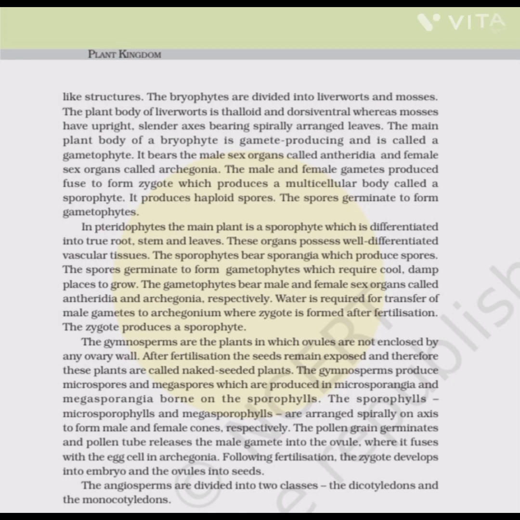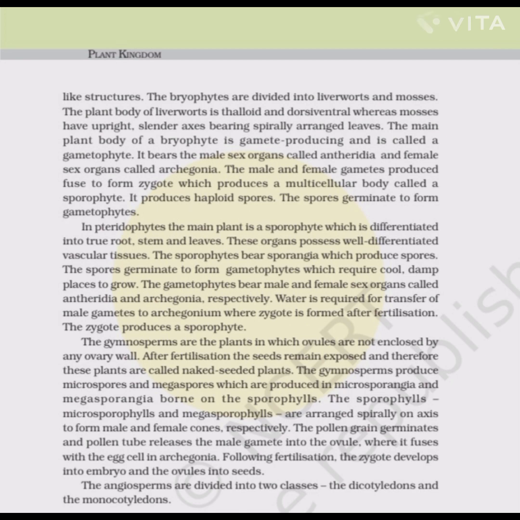In pteridophytes, the main plant body is a sporophyte which is differentiated into true root, stem and leaves. These organs possess well-differentiated vascular tissues. The sporophytes bear sporangia which produce spores. The spores germinate to form the gametophytes which require cool, damp places to grow. The gametophytes bear the male and the female sex organs called the antheridia and the archegonia respectively. Water is required for the transfer of the male gametes to the archegonium, where the zygote is formed after fertilization. The zygote produces a sporophyte.